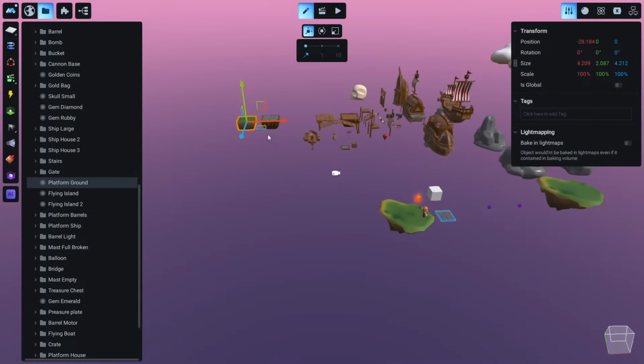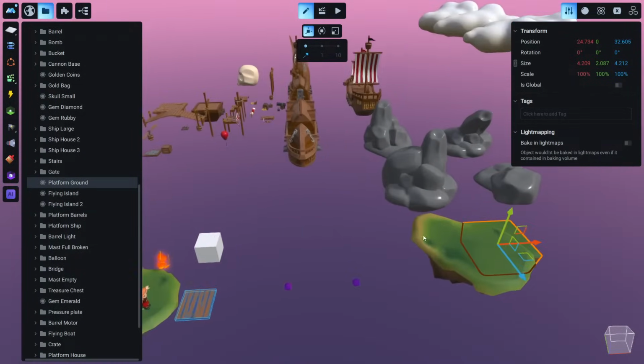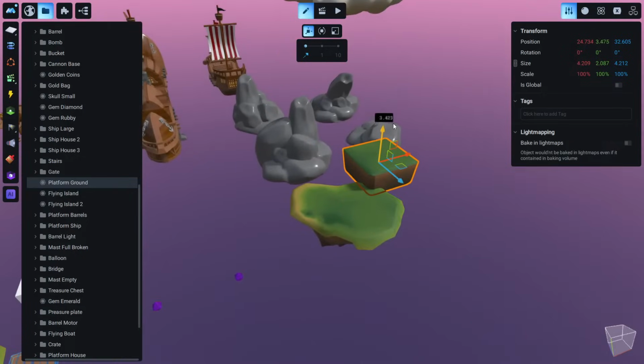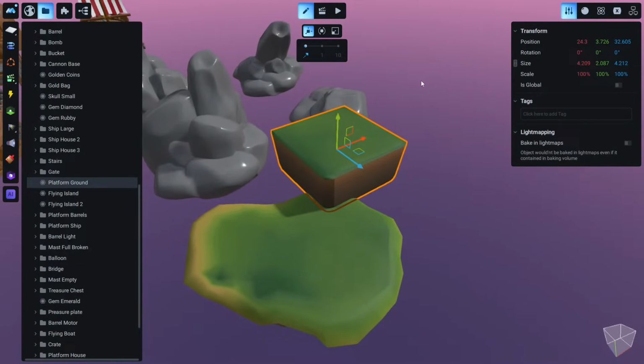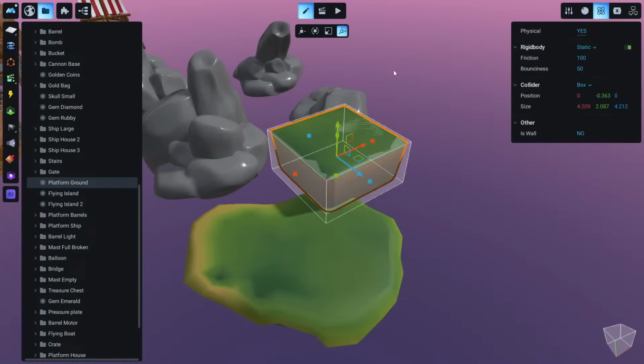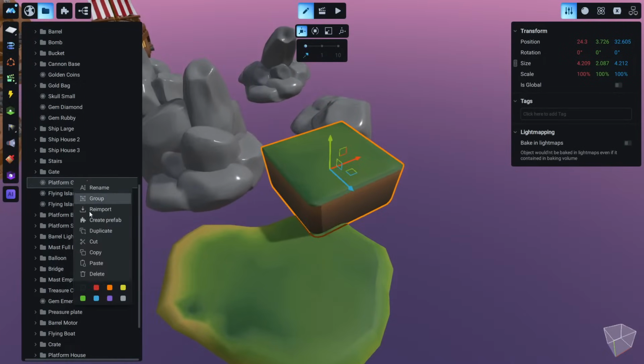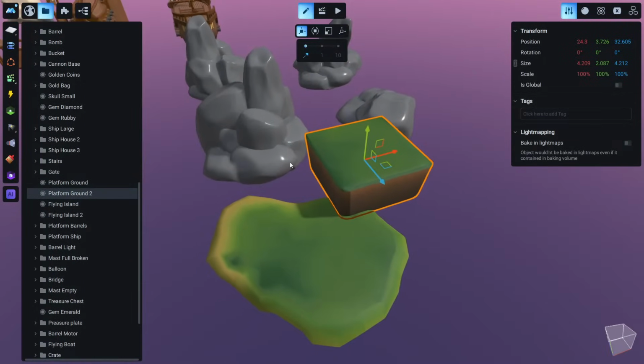Let's also take this platform, and this platform right now is just a model, if you guessed it, so we should also apply physical properties to it. And static is good because it's not going to move or go anywhere. And let's duplicate this again.